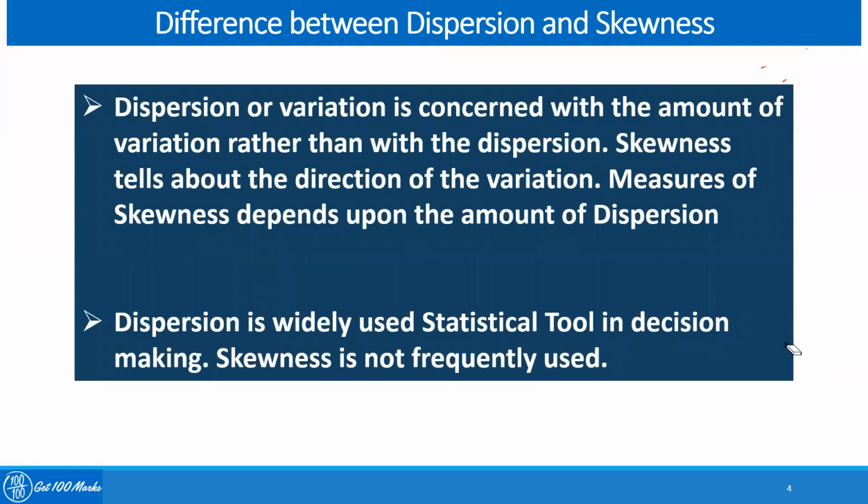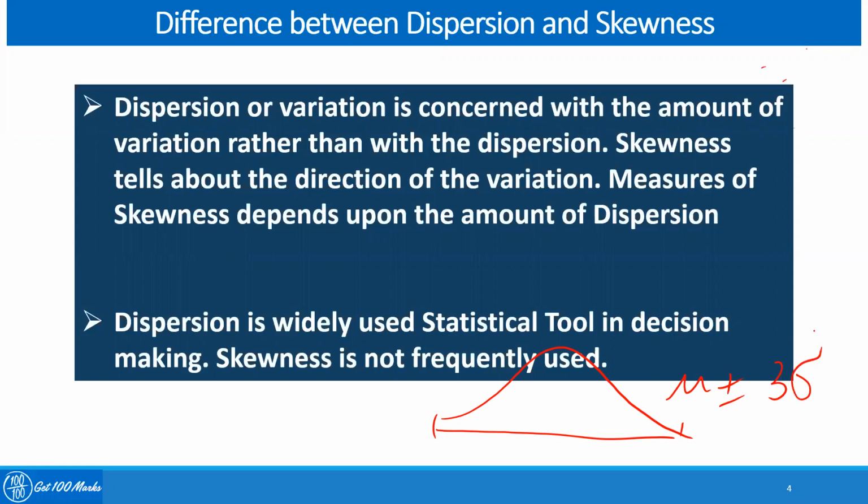Now, what is the difference between dispersion and skewness? Actually, skewness also is a kind of measure of spread of the data, or how much the data is scattered, whereas dispersion is also the same thing. But dispersion or variation is concerned about the amount of variation. For example, suppose I draw a diagram. This is the dispersion. So data is distributed from here to here like mu plus minus 3 sigma.